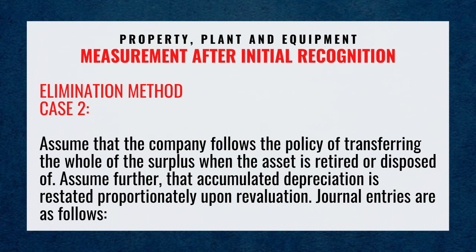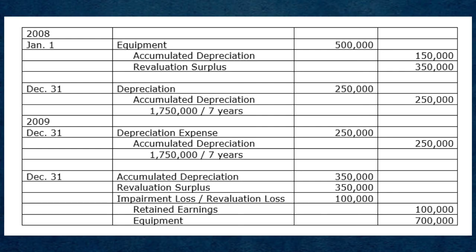The journal entries are as follows. 2008, January 1st, debit equipment, 500,000 pesos, credit accumulated depreciation, 150,000 pesos, credit revaluation surplus, 350,000 pesos. December 31st, debit depreciation expense, 250,000 pesos, credit accumulated depreciation, 250,000 pesos.